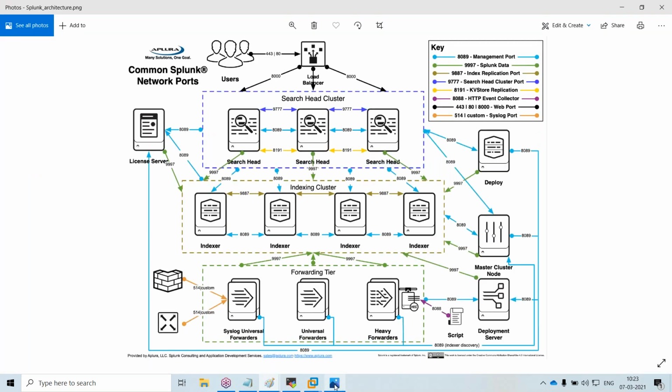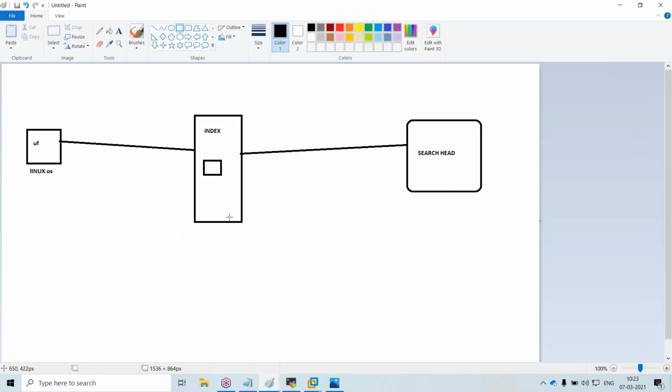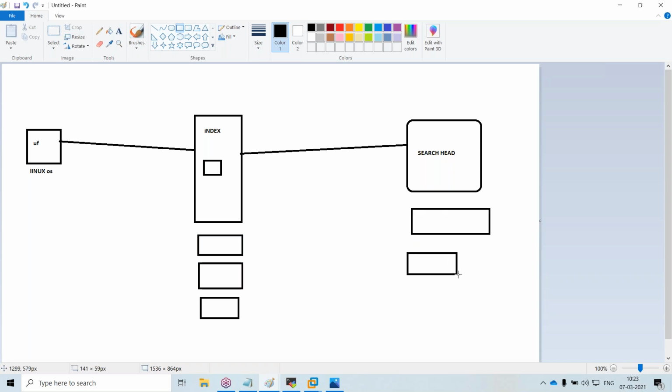So here you are having multiple indexers. Basically, in a Splunk environment you can't have only one indexer and one search head. If you are having some 10,000 or 20,000 servers in an organization, Splunk also needs to form a cluster. Like that, you will have multiple indexers, and here also you will have multiple search heads. Obviously, there will be multiple universal forwarders, in the thousands, to send the logs or data to the indexer.